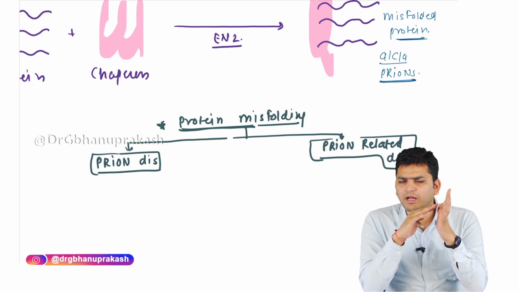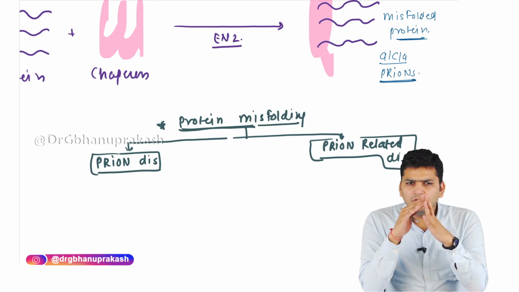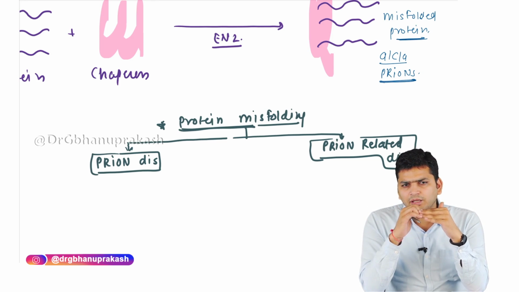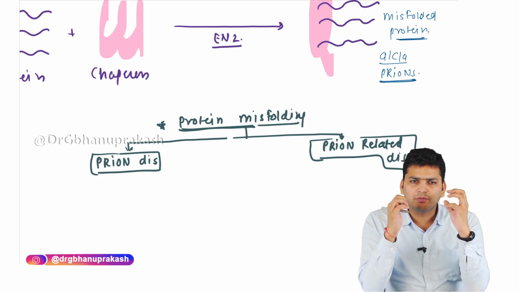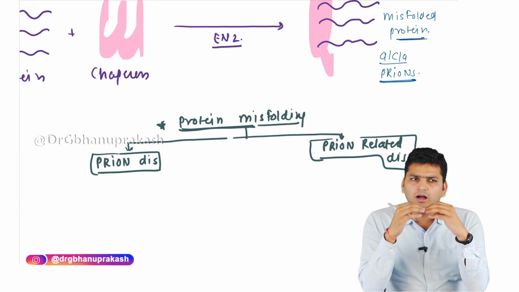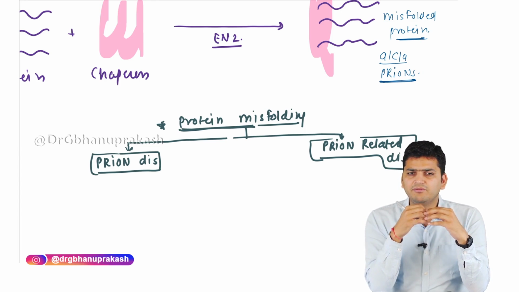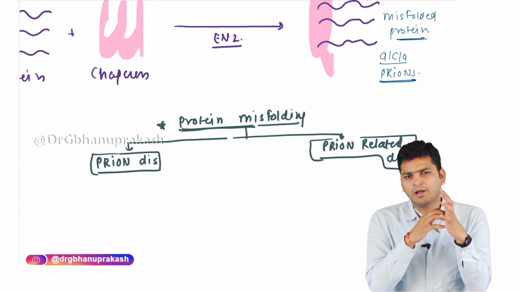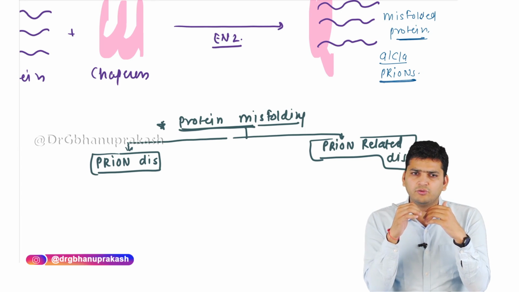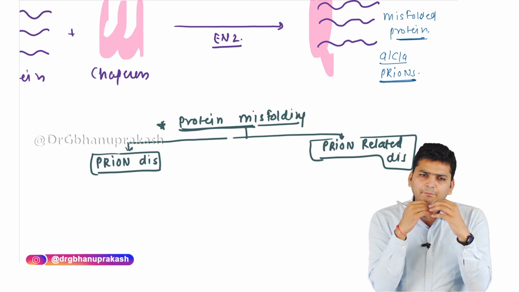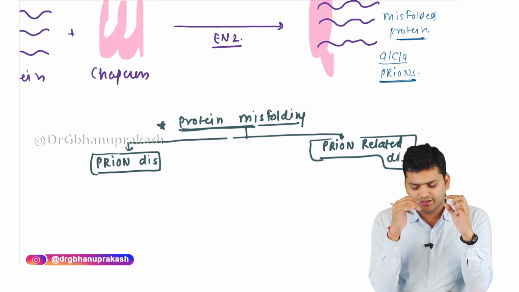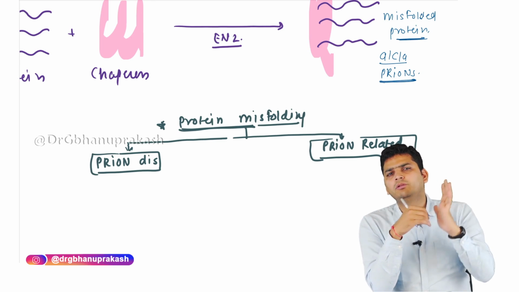Now what is the difference between prion and prion related? One of the main clinical differences is that prion diseases have a very high severity compared to the prion related disorders. And the second is the duration. The prion diseases progress rapidly, whereas the prion related ones progress slowly.